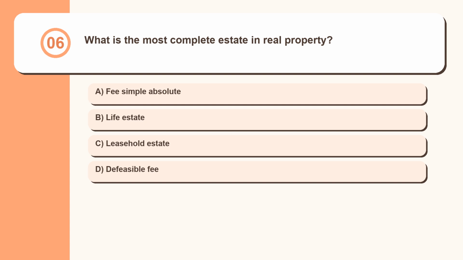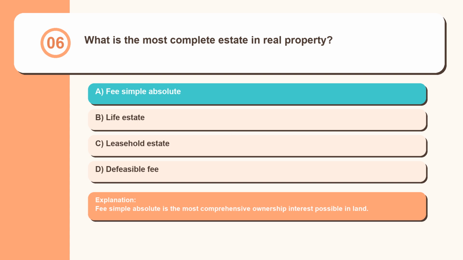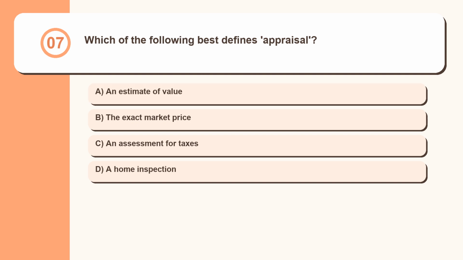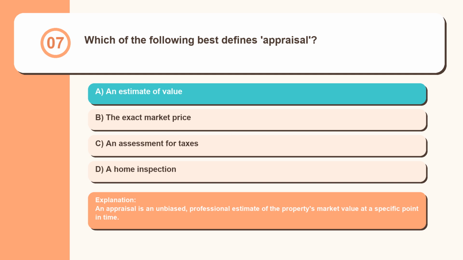Question 6. What is the most complete estate in real property? Fee simple absolute, life estate, leasehold estate, defeasible fee. Fee simple absolute is the most comprehensive ownership interest possible in land. Question 7. Which of the following best defines appraisal? An estimate of value, the exact market price, an assessment for taxes, a home inspection. An appraisal is an unbiased, professional estimate of the property's market value at a specific point in time.